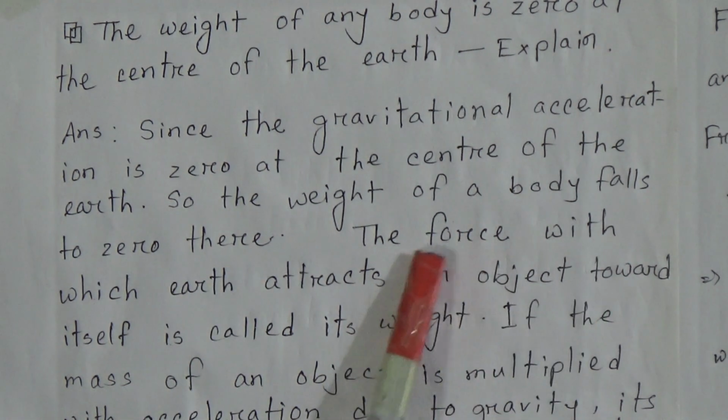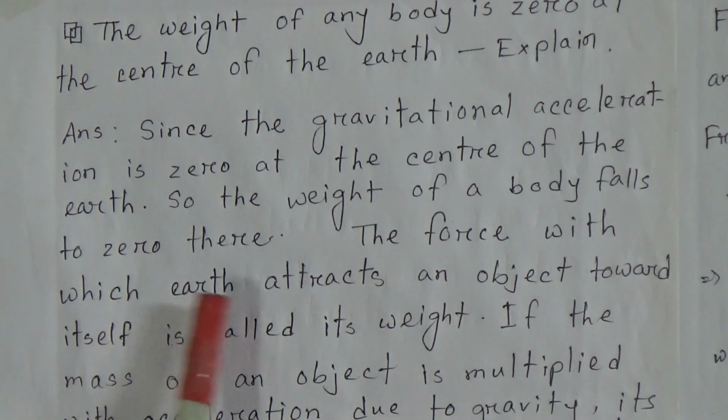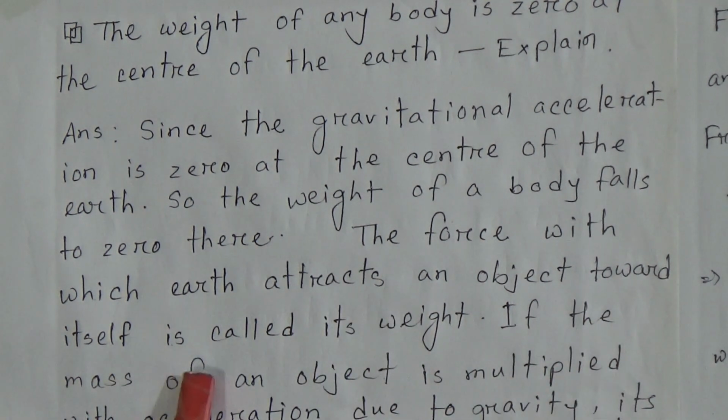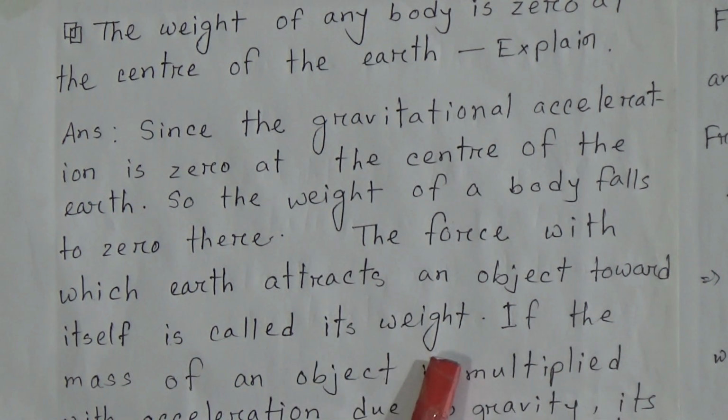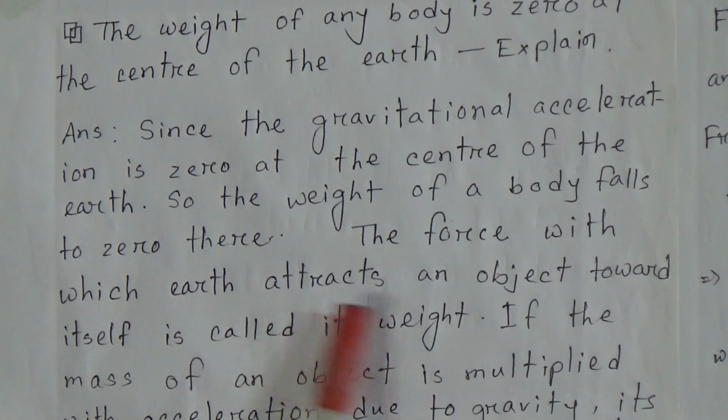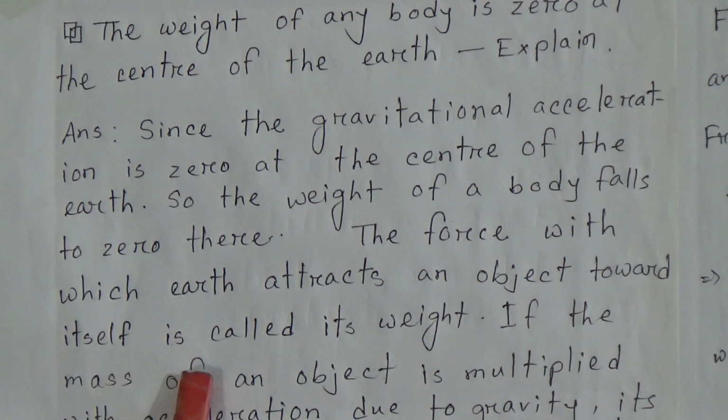The force with which earth attracts an object toward itself is called its weight. My dear students, I am repeating, what is weight? The force with which earth attracts an object towards itself is called its weight. And if the mass of an object is multiplied with acceleration due to gravity, its weight is obtained.